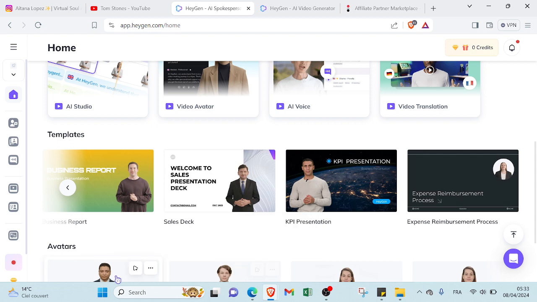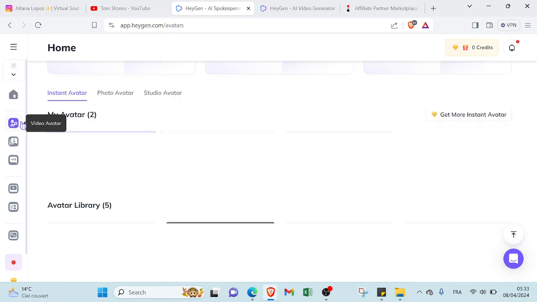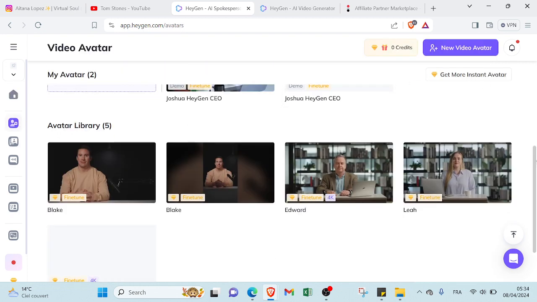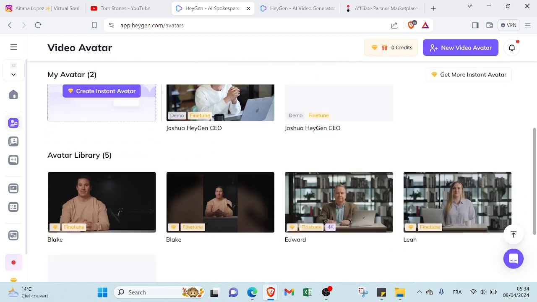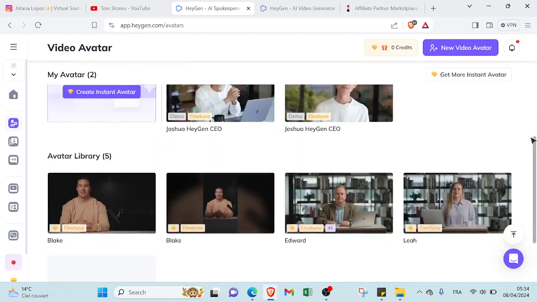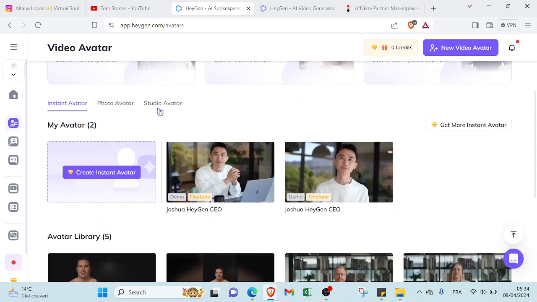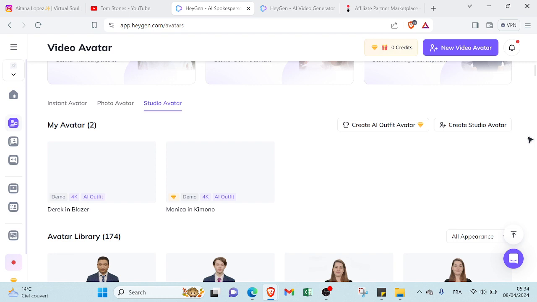And here we have the avatars, so you can just go over here, and as you can see here, we have a lot of AI characters, so you can click or choose the AI character that you want.